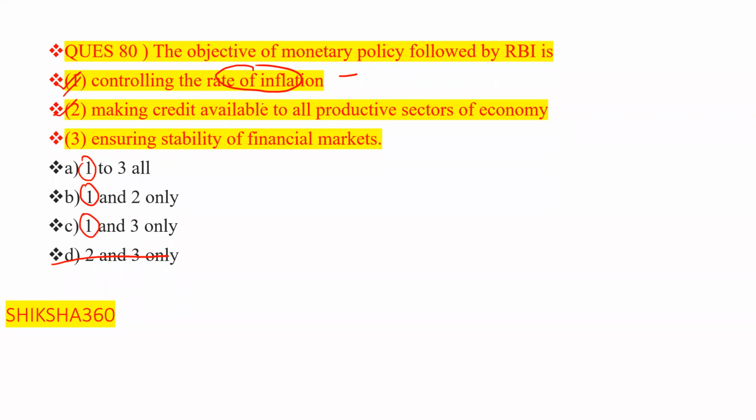Second, making credit available to all the productive sectors of the economy. Is this an objective of the monetary policy? No. The monetary policy objective is to control the rate of inflation or ensure stability of the financial markets. There is no objective of making credit available to all productive sectors. So option number 2 is not correct.